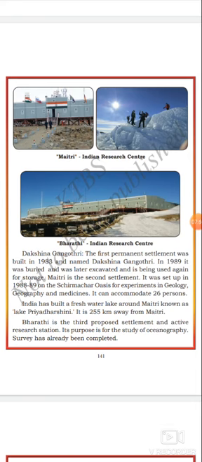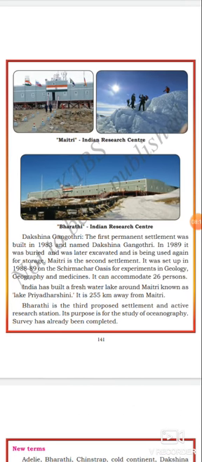Dakshina Gangotri, the first permanent settlement, was built in 1983 by India and named Dakshina Gangotri.